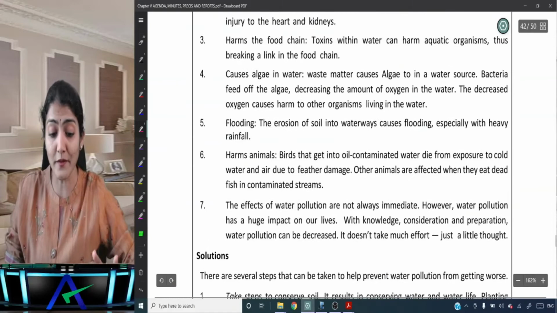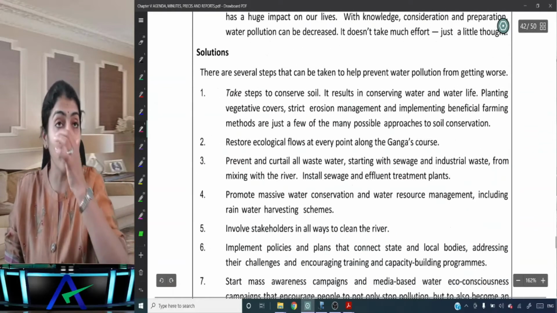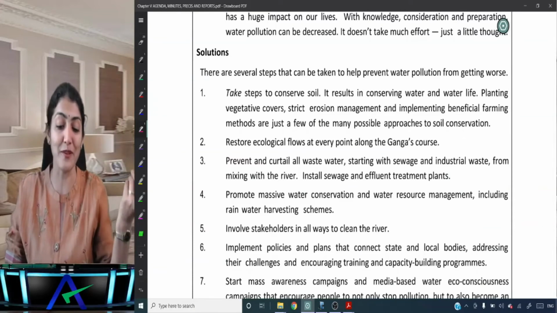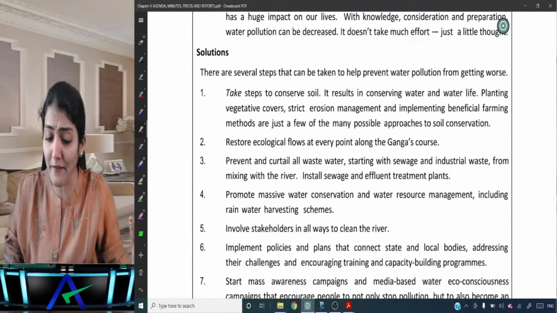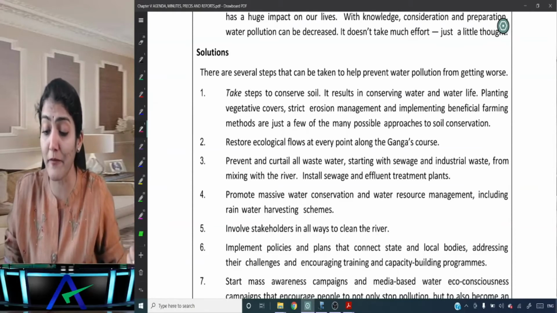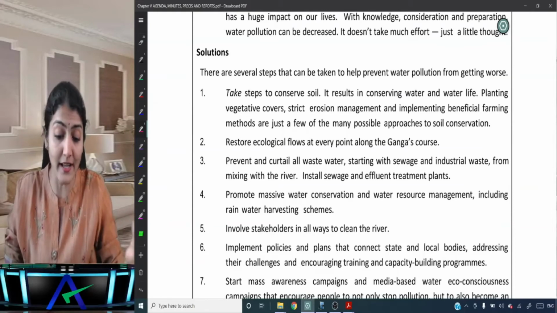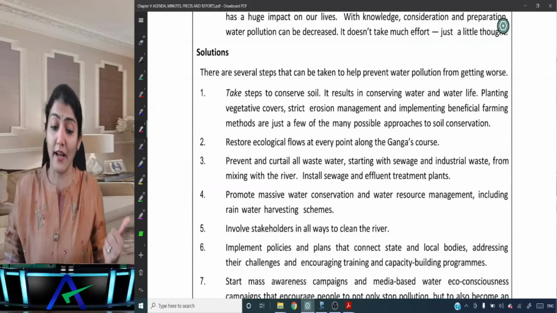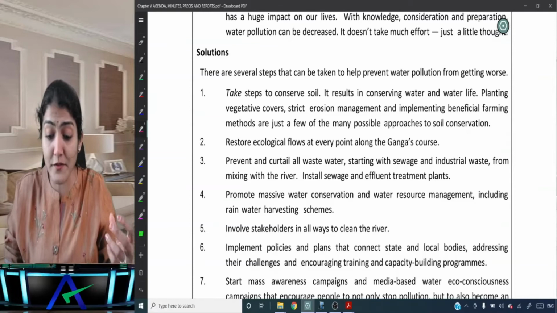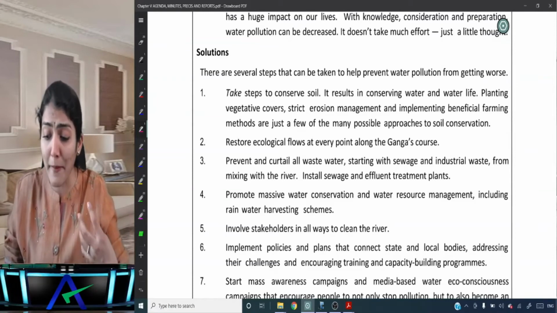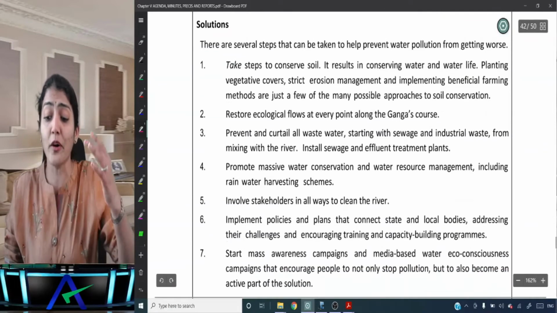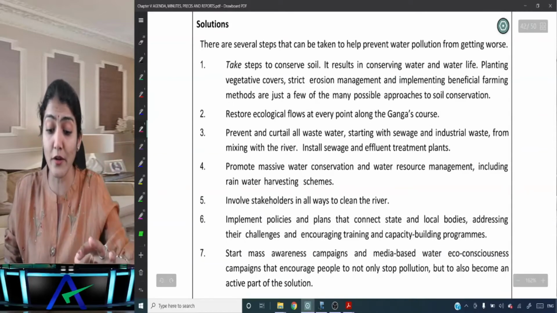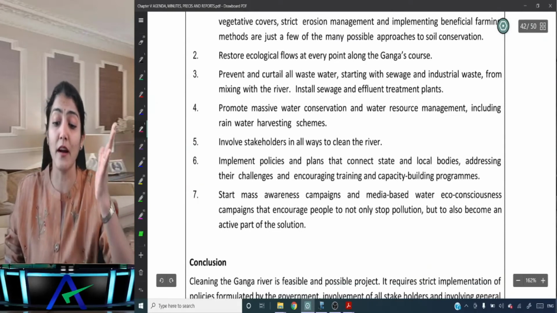Okay, right. So such a big report, it looks like a school project being given to you, wherein you have to study a problem and then find out possible solutions. Right. So there are several steps that can be taken to help prevent water pollution from getting worse. Take steps to conserve the soil. It results in conserving water and water life. Planting vegetative cover, strict erosion management, and implementing beneficial farming methods are just a few of the many possible approaches to soil conservation. Restore ecological flows at every point along the Ganga's course.